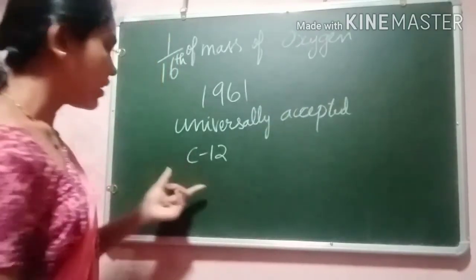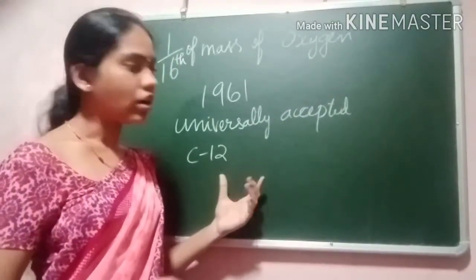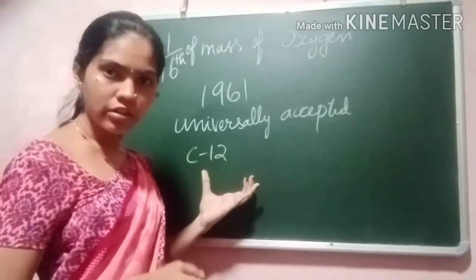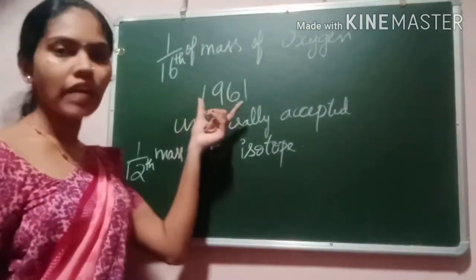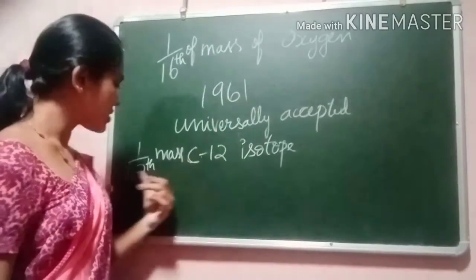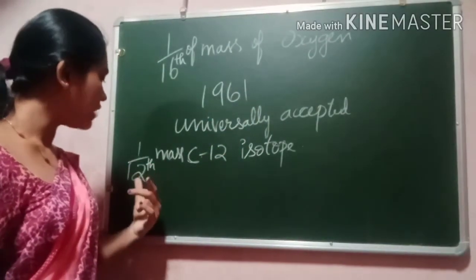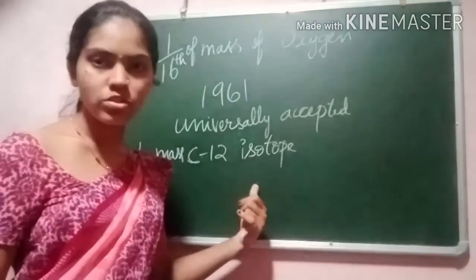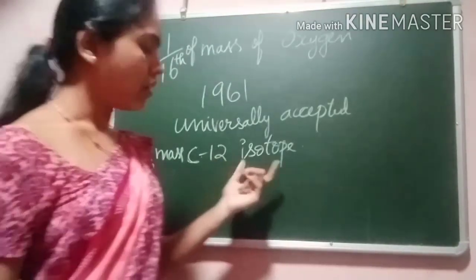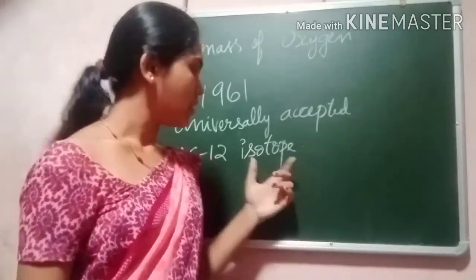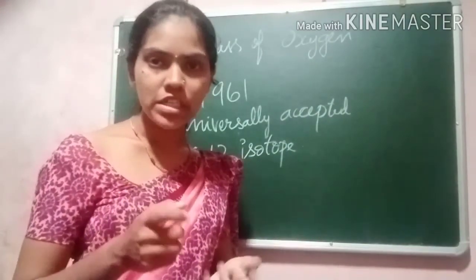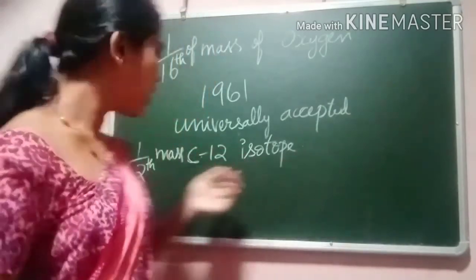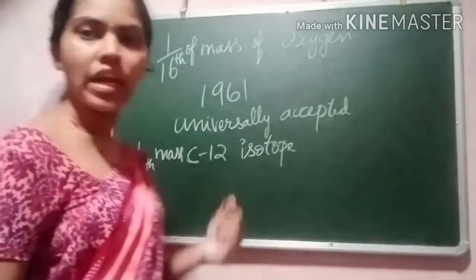So nowadays, in order to measure the mass of an atom, we use this carbon-12 isotope. After 1961, we use the 1/12th mass of the carbon-12 isotope as a relative measurement of mass. So we measure the mass of an atom by comparing it with the mass of the carbon-12 isotope.